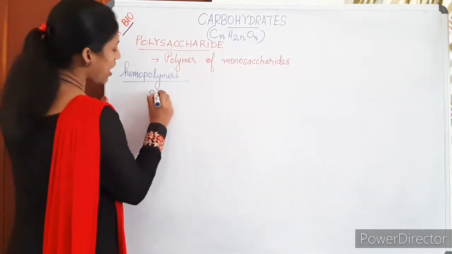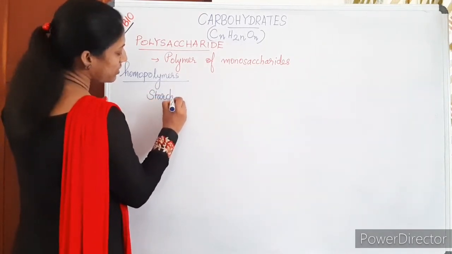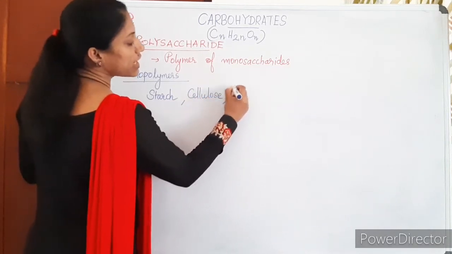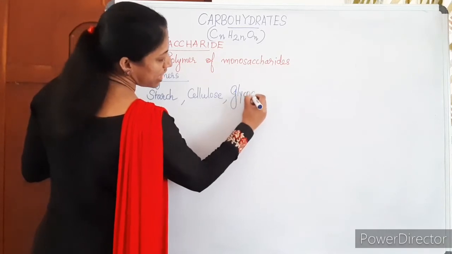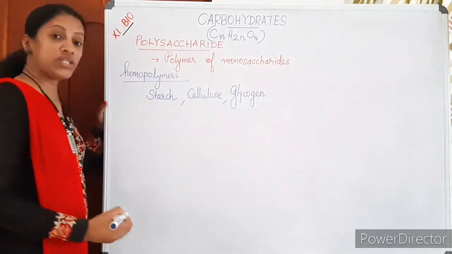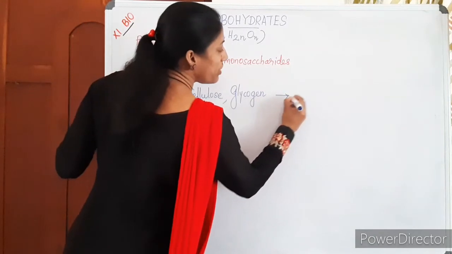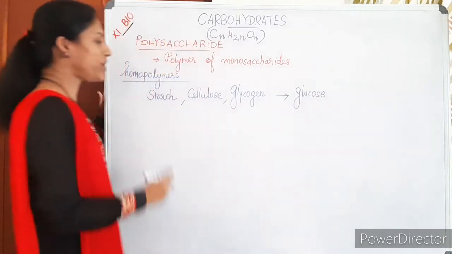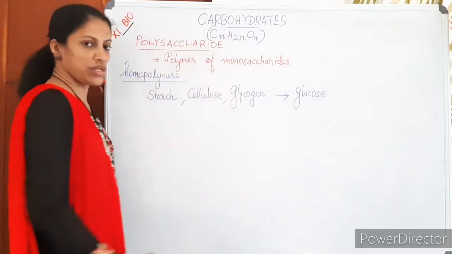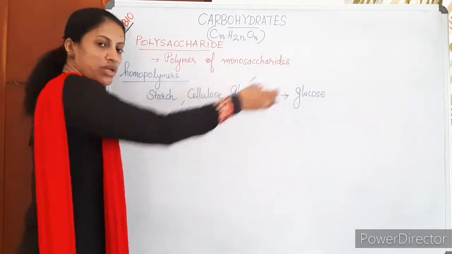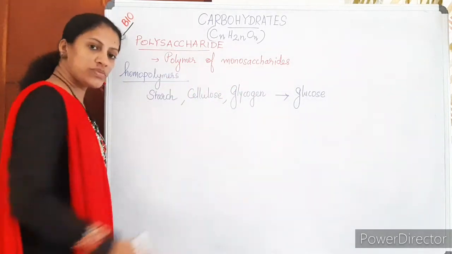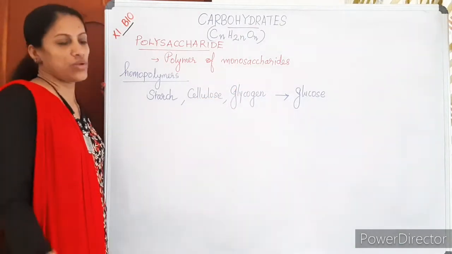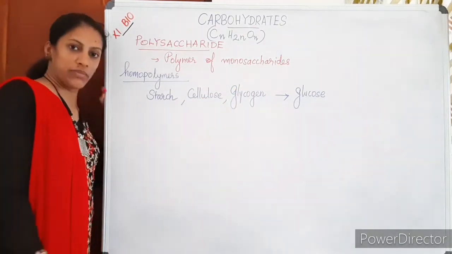For example, starch, cellulose, glycogen. Starch, cellulose and glycogen are polymers of glucose. Many glucose units are joined to form starch, cellulose and glycogen. When starch is broken down, we will get only glucose, many glucose. When cellulose is broken down also, we get only glucose. Glycogen is also made up of only glucose. Cellulose is in plants, glycogen in animals.